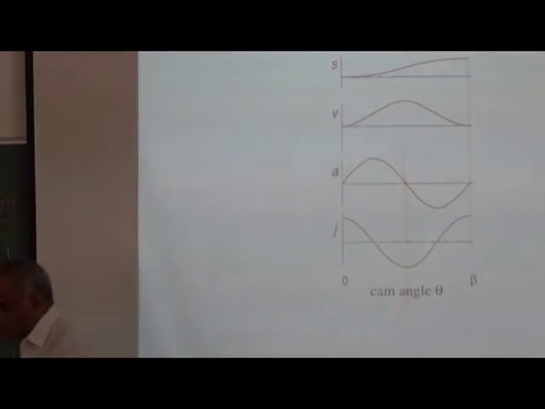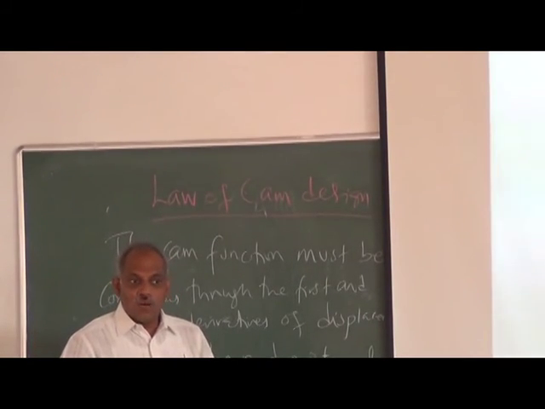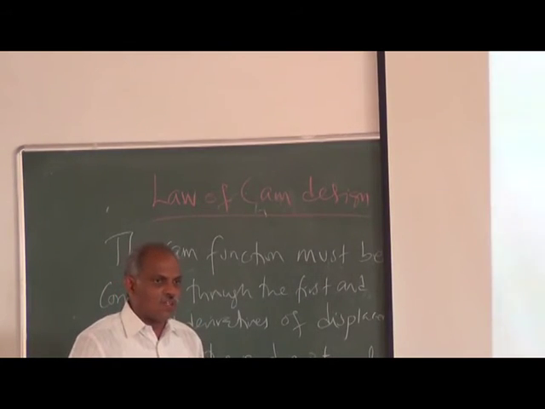That is how it is done. It closely follows what is called the cycloidal curve. So cycloidal is preferred. Otherwise, you have to go for your own polynomial curve, which even after two differentiations should be continuous.